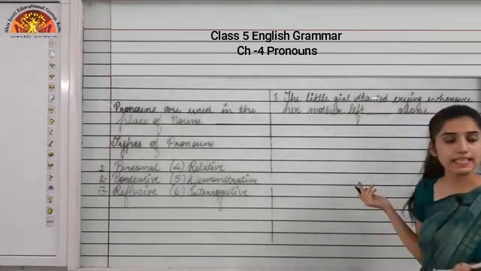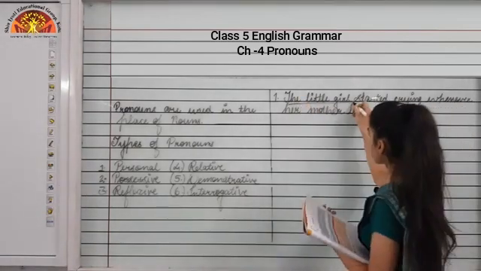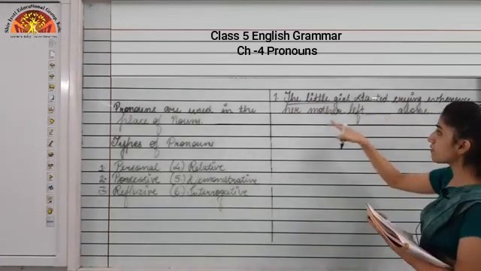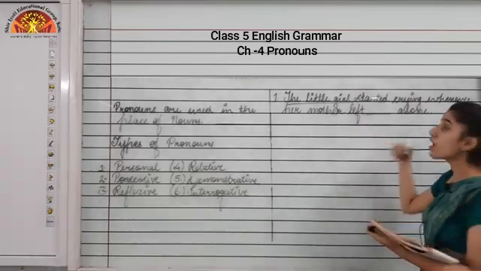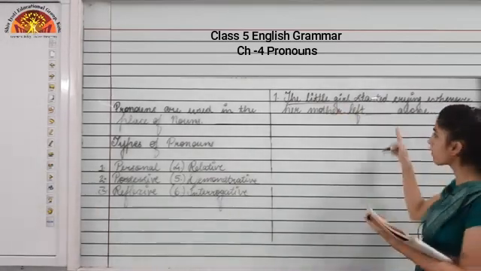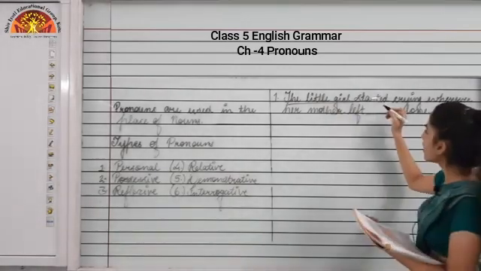Okay, so in this sentence, who is the subject? That is a little girl. So what I am talking about, whenever her mother left, her alone will come, because I am talking about a girl over here. That is why what we will be using here, her.